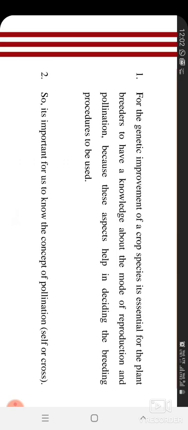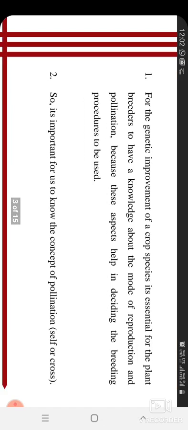We have to improve the crop species genetically. So it's a very basic thing that we have to know the mode of reproduction and how it pollinates. Is it self-pollinated or cross-pollinated, and if self-pollinated, then why is it self-pollinated? We have to study all these things before starting crop improvement.